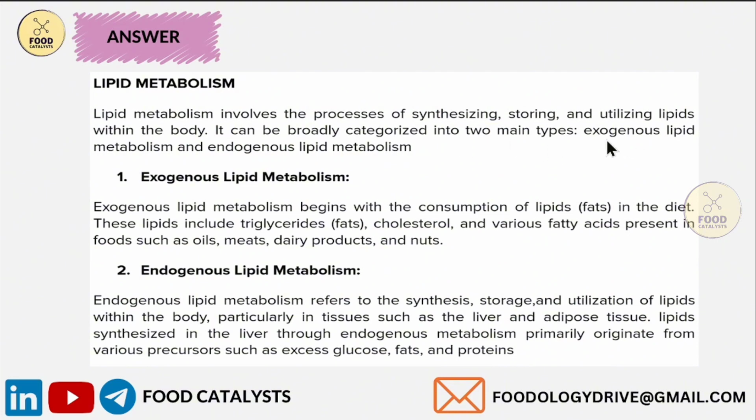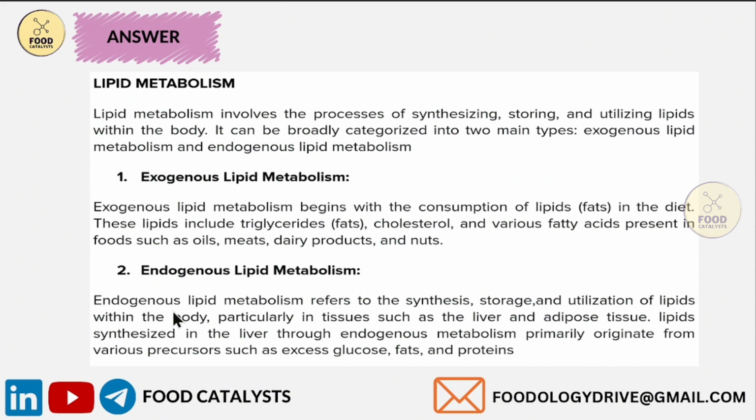One is exogenous lipid metabolism, the other is endogenous lipid metabolism. Exogenous lipid metabolism begins with the consumption of lipids in the diet. These lipids can include triglycerides, nothing but fat, cholesterol and various fatty acids present in foods such as oils, meats, dairy products and nuts.